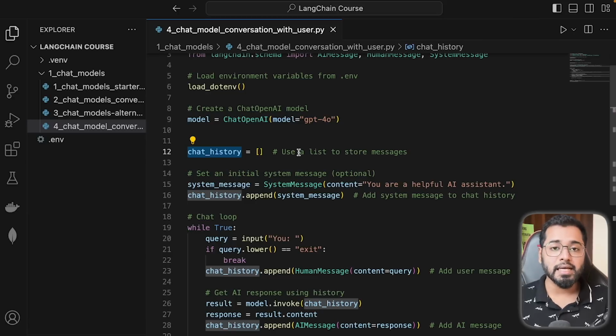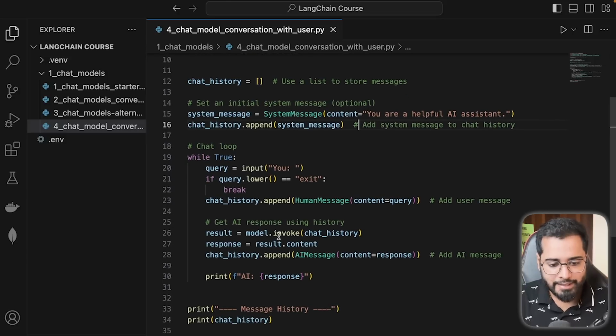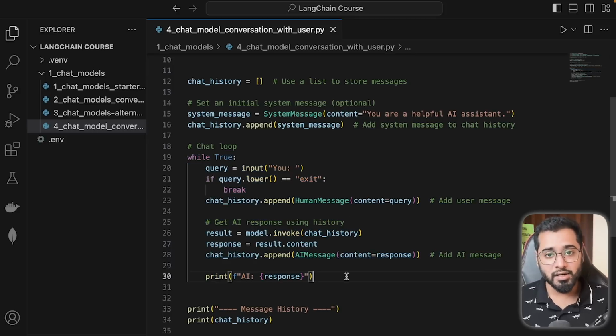As we discussed in the previous sections, the first item of the history array, or the list, should typically always be the system message. That gives the AI a certain role or responsibility. So we've created a system message right here, and then we've added it to the chat history list. In this case, it's going to be a helpful assistant. I'm keeping it very simple. So let's move on. Right here we have a while loop that keeps on looping until a certain condition is met. Let's go through it line by line.